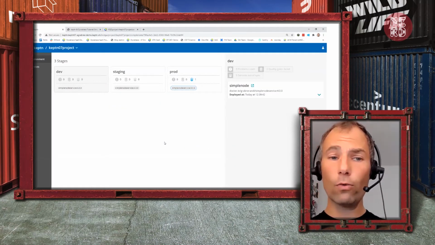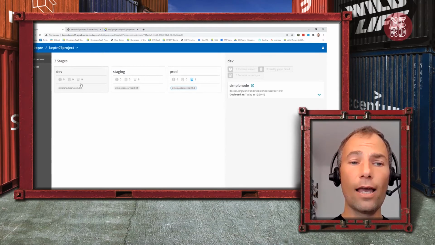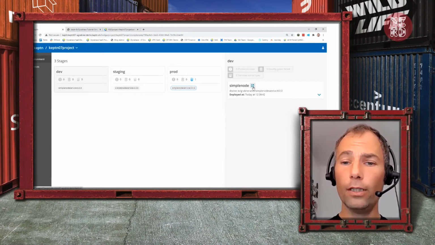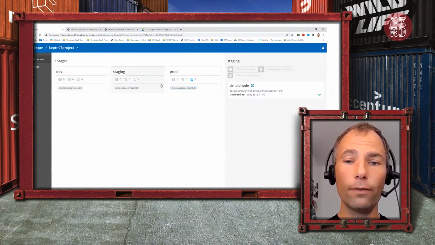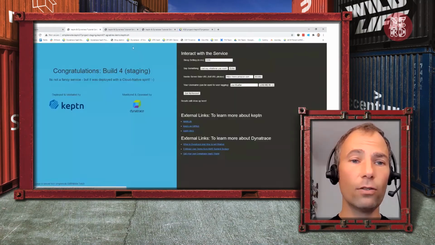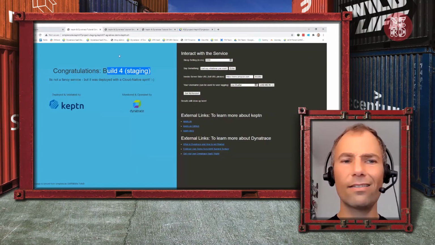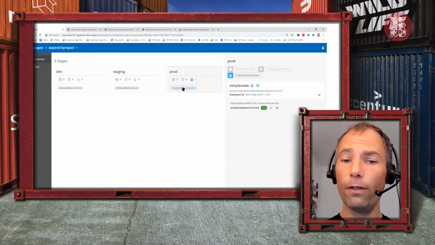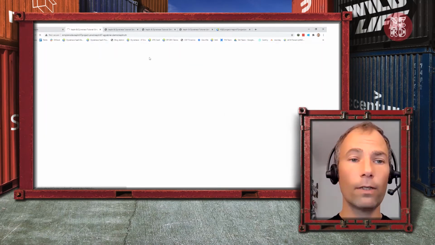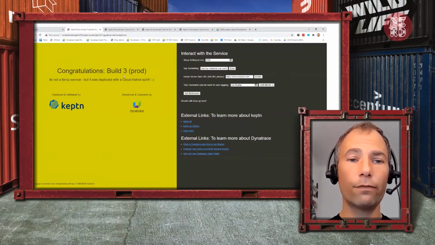This is now the UI where I can actually see I have build number 4 deployed in dev. So let's quickly open this. This is my sample app. Build number 4 runs in dev. I also have build number 4 running hopefully in staging. So let's open this one. It's in staging. Again, it's a simple Node.js based microservice. And in prod, I have build number 3 still running. Right, this is build number 3, different background color, different build number.